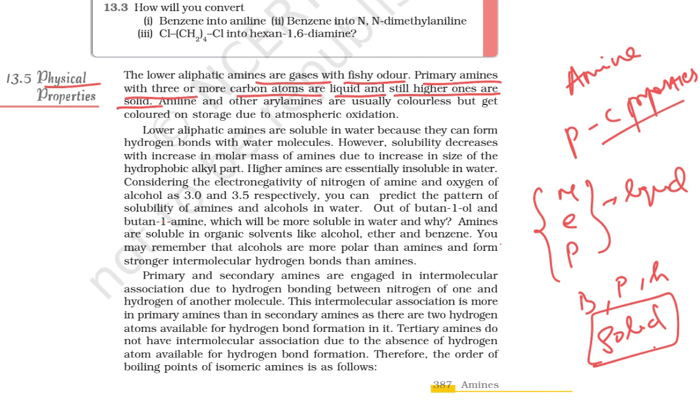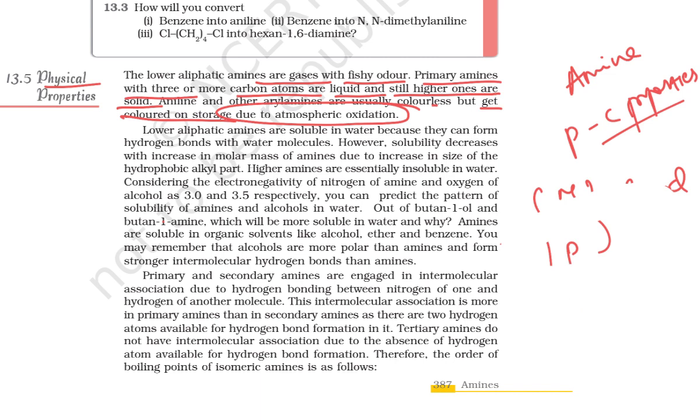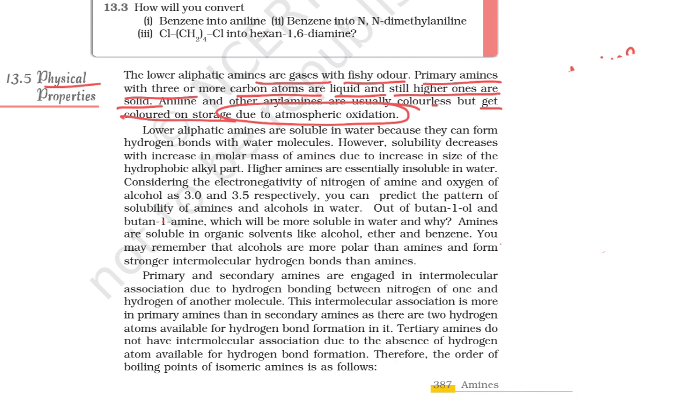Clear? Next, aniline and other aryl amines are usually colorless but get colored on storage due to atmospheric oxidation. So if your amine is exposed to oxygen, at that time it becomes a colored one. So the first 3, for example methylamine, ethylamine, propylamine, are liquid. Butylamine, pentylamine, hexylamine, when we go for more than 3 carbons, your amine is going to be solid.